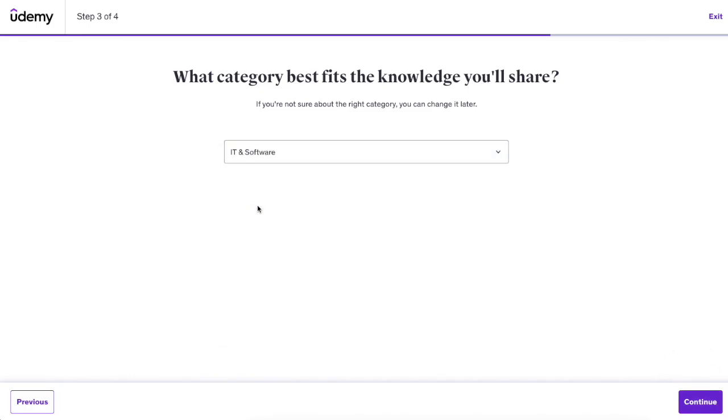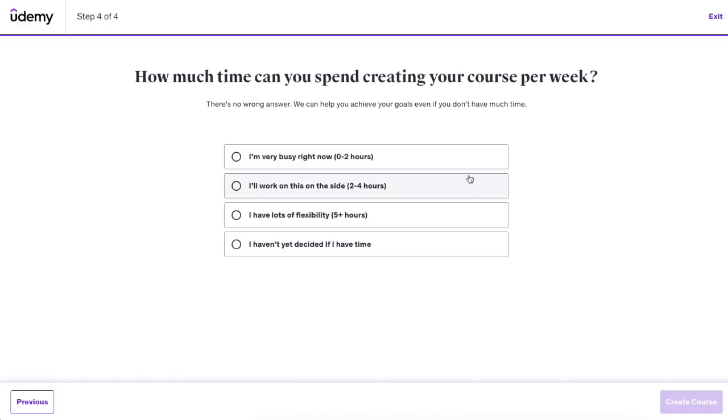So let's do IT and software, then continue, and then choose how busy you are. So for example, I'm going to choose this. I'm very busy right now, so I'll only be able to create like 2 hours a week at most. And then let's click on create course.